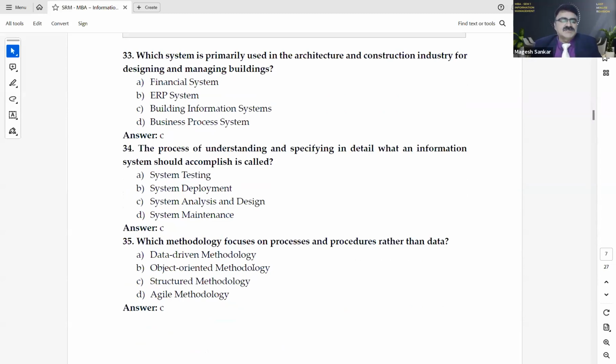So now I request all of you to learn these 35 and try to answer by closing the answers, or you can remove the answers and take a printout and try to answer. Try to tick every time and check whether you are able to give the right answer, so that you'll be prepared very well for your exams.